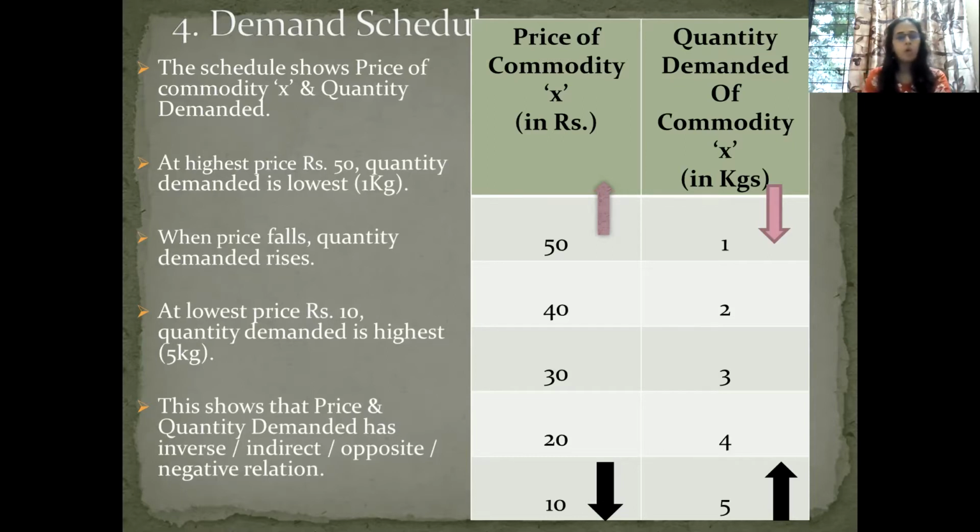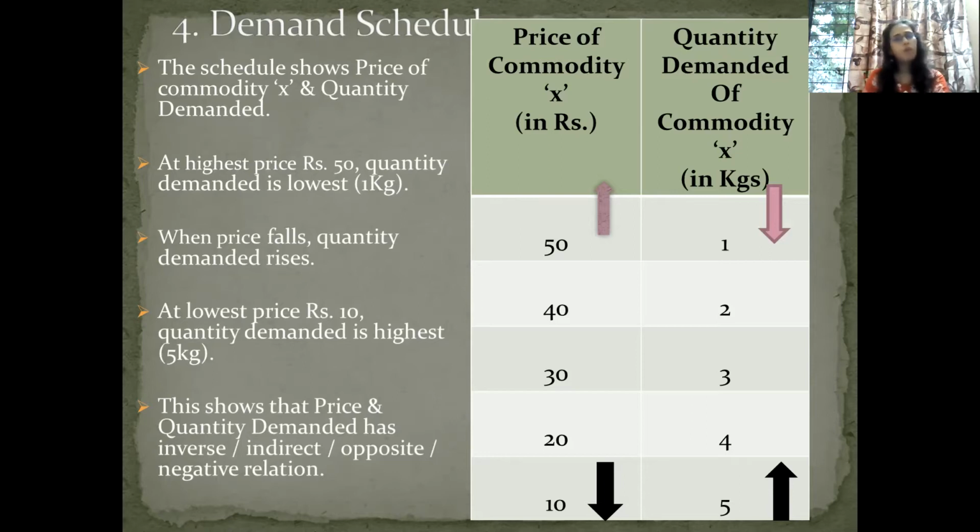We can observe that when price starts falling, demand starts rising. It indicates that when there is the highest price, here it is 50 rupees, demand is lowest, that is 1 kg, and when the price is lowest, demand is 5 kg. You can see from the pink arrow also. See, price is highest, so demand is lowest. There it shows that there exists an inverse relationship between price and quantity demanded.